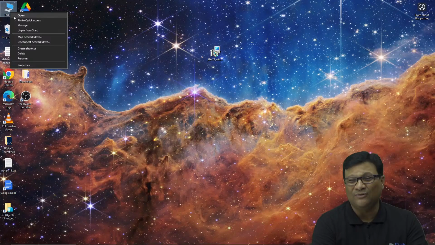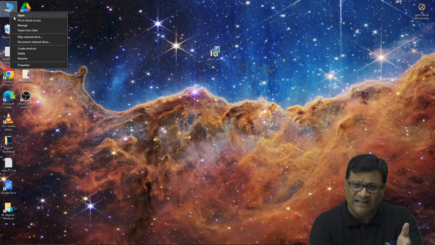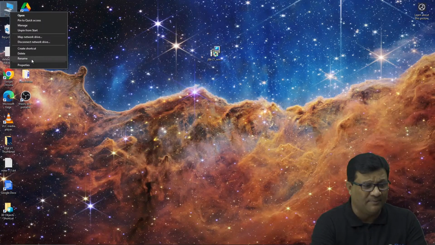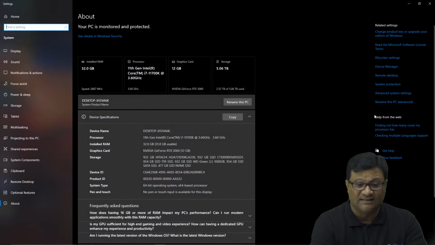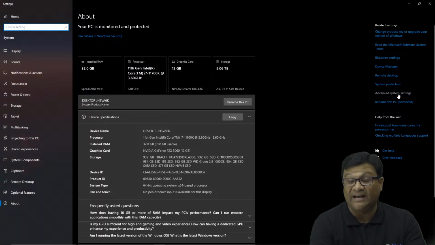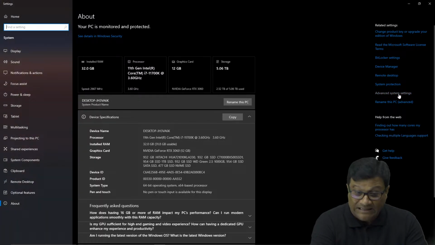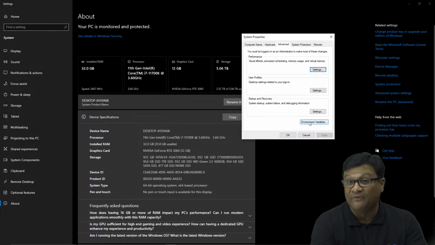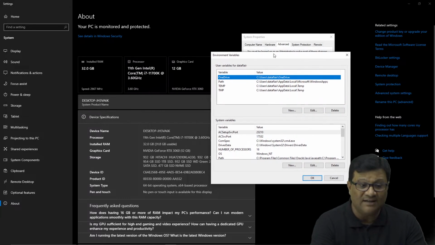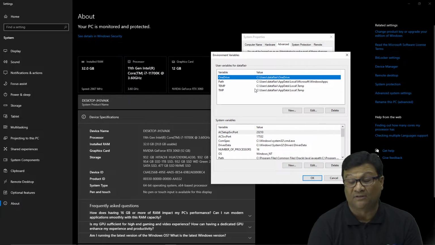Okay, so actually there are multiple ways to open this environment variable. You can directly go to this setting, and in this setting there is an environment variable. But see this one, right click on this and properties are there. Okay, and see this one, settings option is open now, and at right side you will find an option advanced system settings. In this advanced system setting, there is an option called environment variable, right? And now we have to set the environment variable path for this Java.